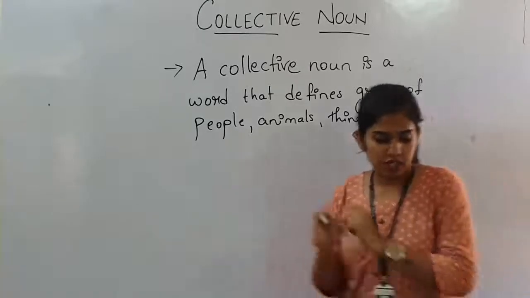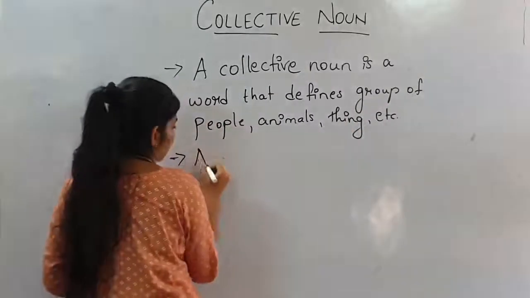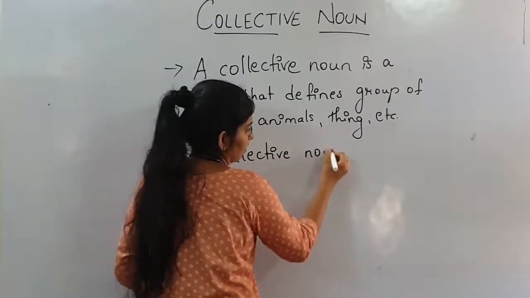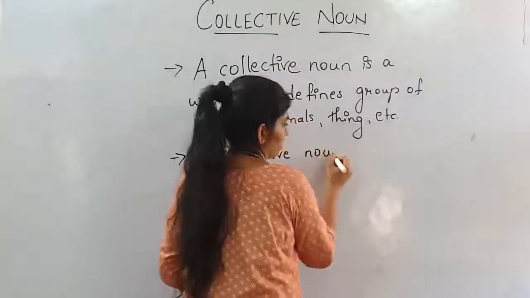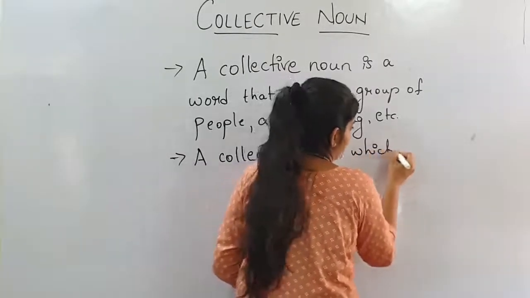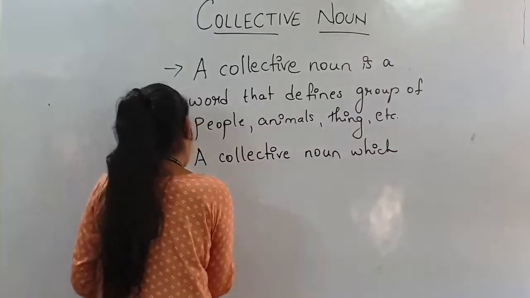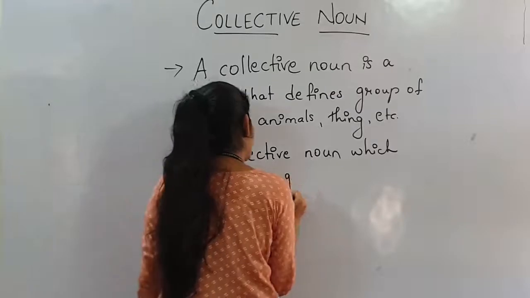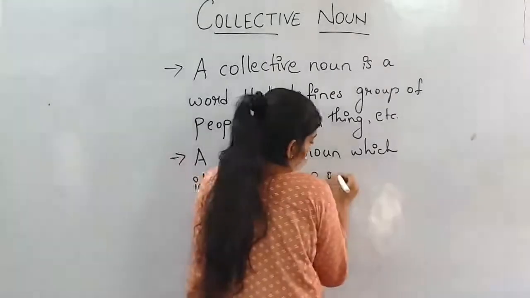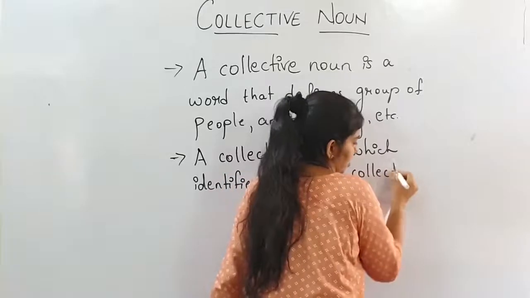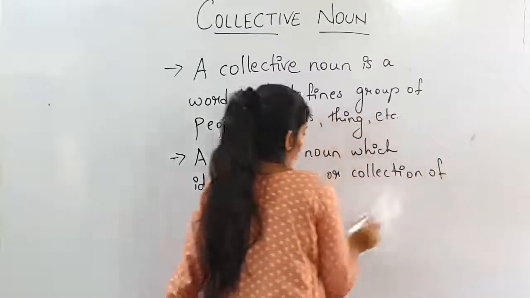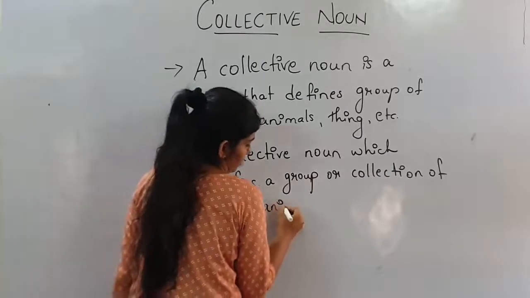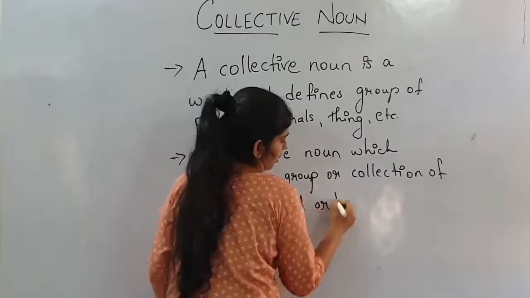Our second definition is a collective noun which identifies a group or collection of people, animals or things.